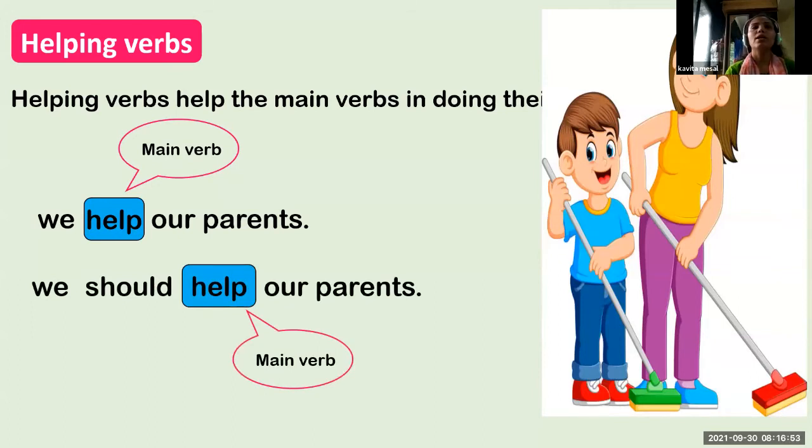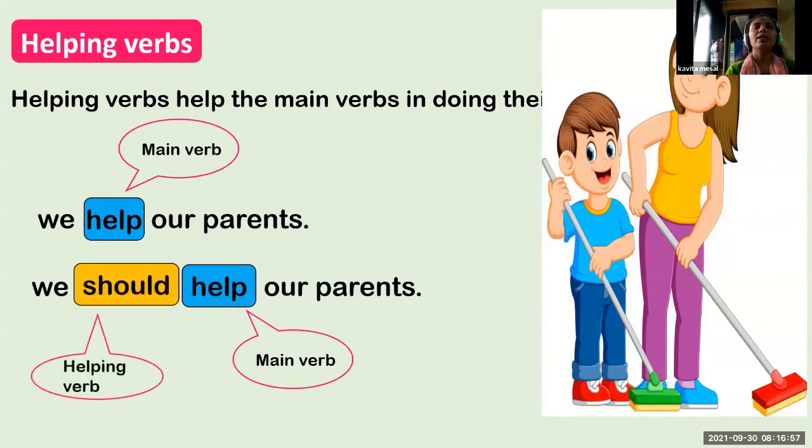Now, should is a helping verb of the main verb help. So remember, a helping verb helps the main verb to complete the sentence or do its job.